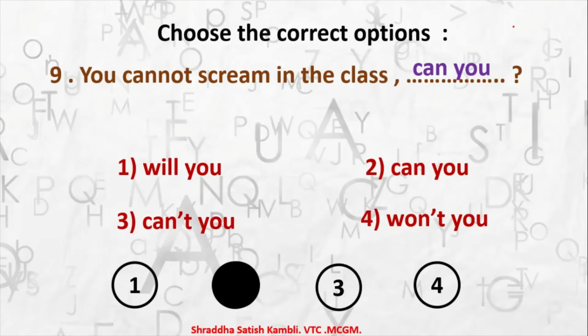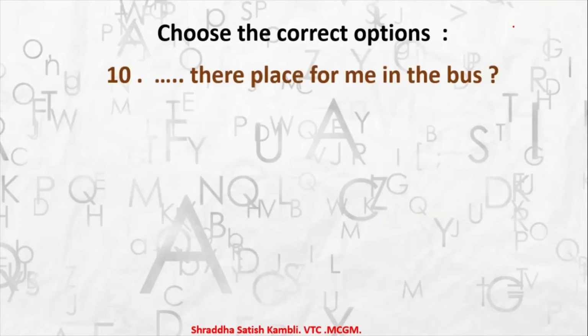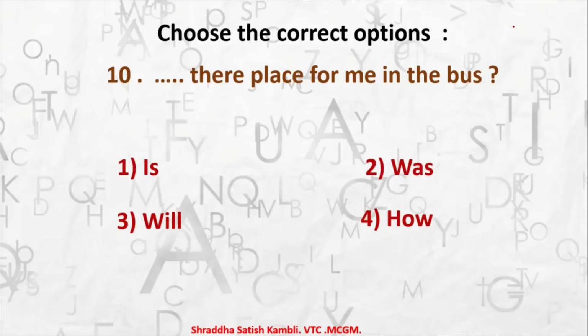Coming to the next question, the 10th example. Dash their place for me in the bus. Which are the options? Is there place for me in the bus? Was there place for me in the bus? Will there place for me in the bus? How there place for me in the bus? So what do you think will fit in here?